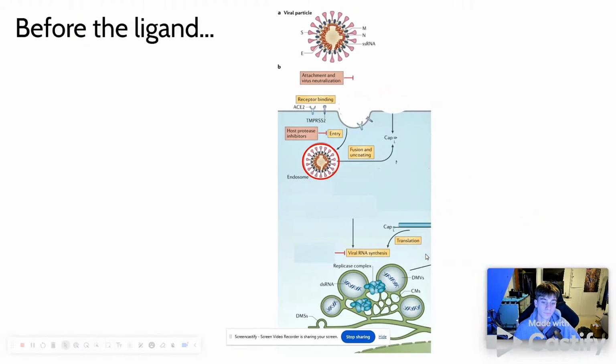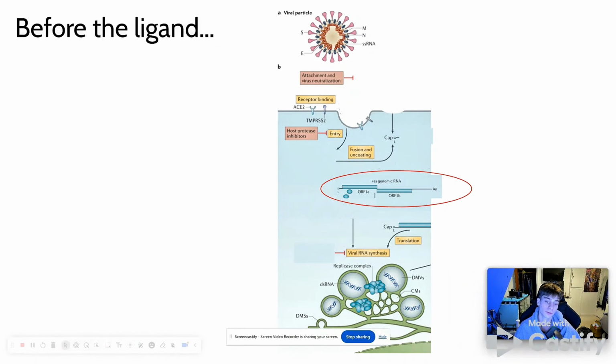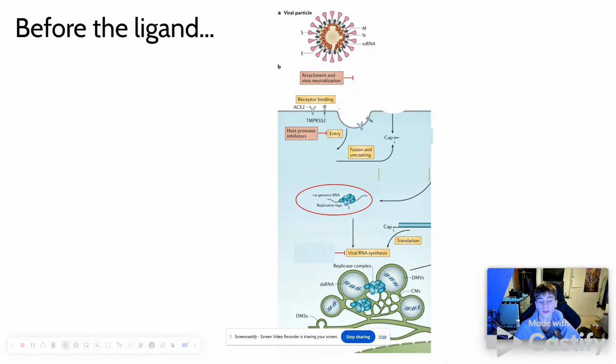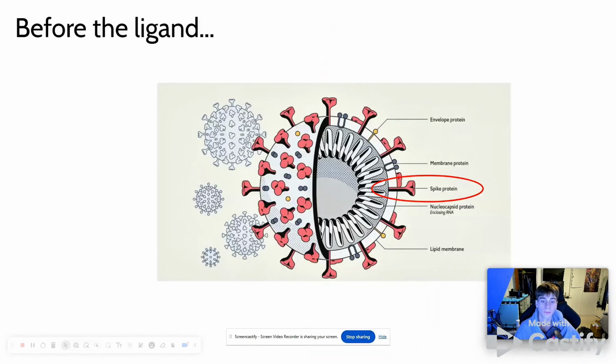We can see here where the COVID cell will enter into the host cell, and through a process of uncoating will release its RNA. This RNA will be processed, and will then go and code in the rough endoplasmic reticulum for more viruses to be created. Now, we're going to be focusing on the spike protein because it's the most well-researched, and it has the best antigenic properties.